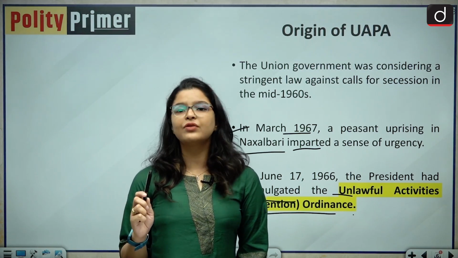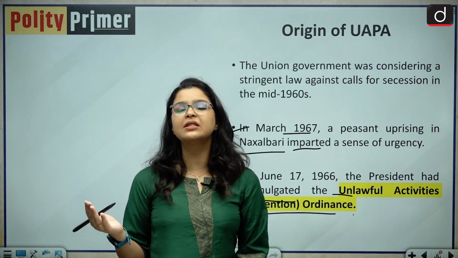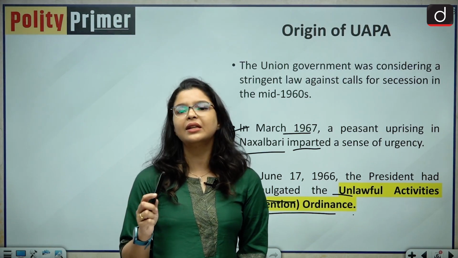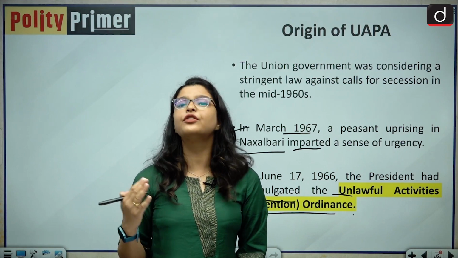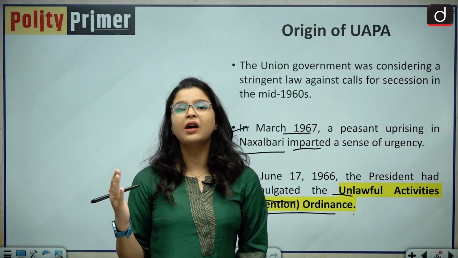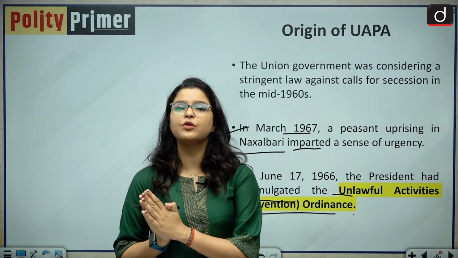As we all know, for an ordinance to become a law, it has to be presented within 6 months to the parliament. But when this ordinance was presented in the parliament, it was met with a furor about the stringent provisions it had. There was a high debate in the parliament regarding the strictness of these provisions.